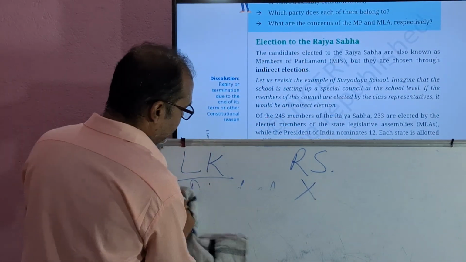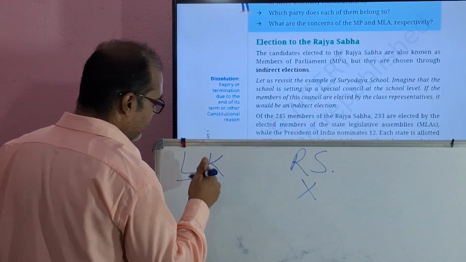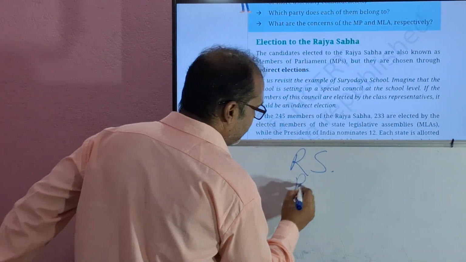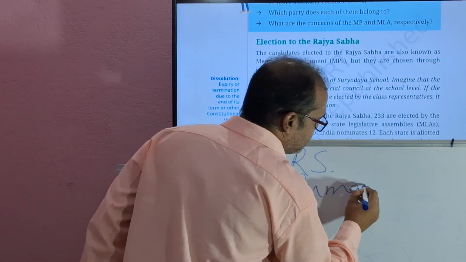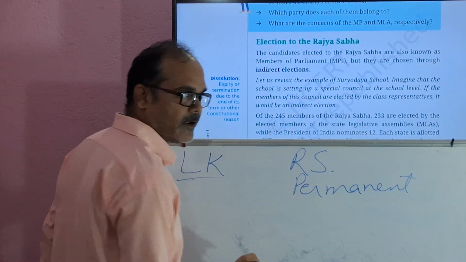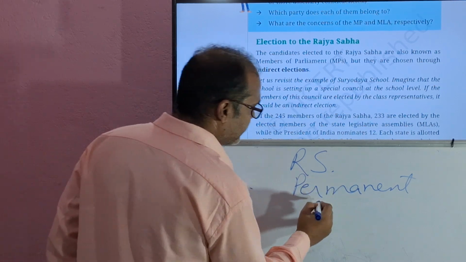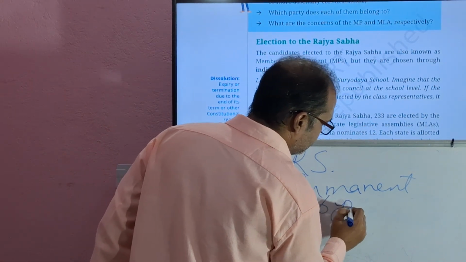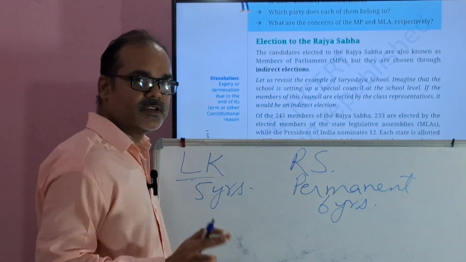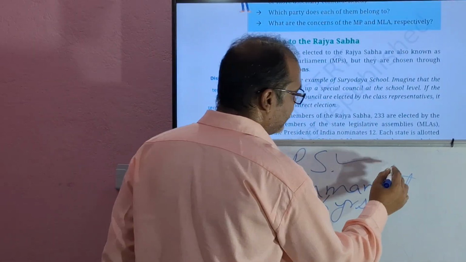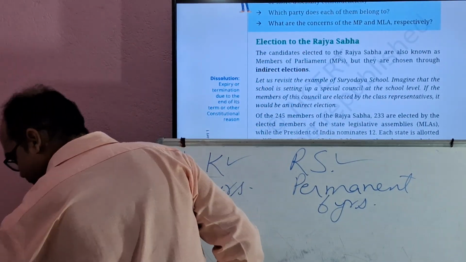Next, Lok Sabha is not a permanent body, and its tenure is 5 years. Here the tenure is 6 years. So these are some of the differences. Here we have direct elections. Here we have indirect elections.